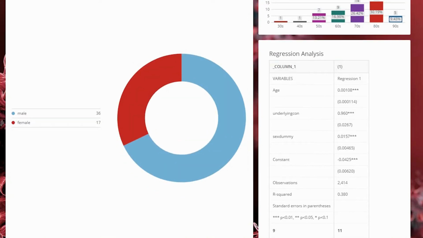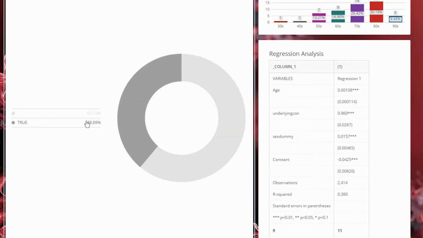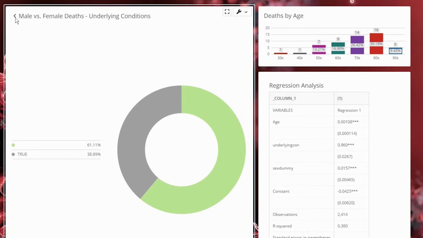Now, some of you might be alarmed at how this virus affects males and females differently. But one of the things we forgot to account for is whether that patient had underlying health conditions or not. If we look deeper into males, you can see that about 40% of them had underlying conditions. Now, as we look at females, we can see that only 29% of them proportionally had underlying health conditions. Later, we'll talk about how health conditions critically determine whether a person is likely to die.